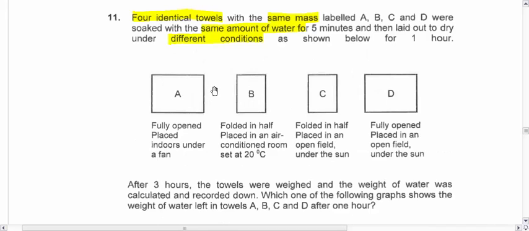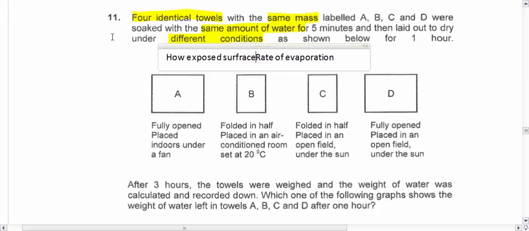Now, so basically, what concept is this testing you on? Very obviously, this is the concept of the rate of evaporation, and the factor is exposed surface area. So basically, what we are testing you is how exposed surface area affects the rate of evaporation.